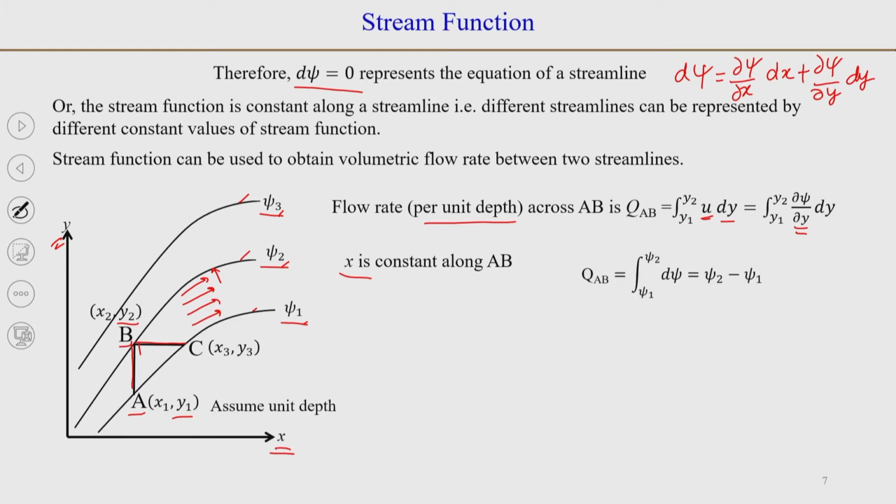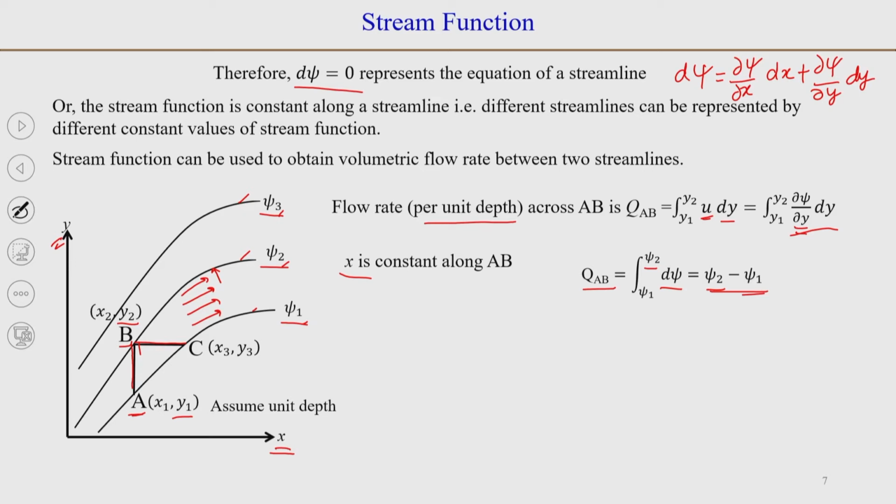So, we can replace this with d psi itself, and we can change the limits. At y1 the value of psi is psi 1, and at y2 the value of psi is psi 2, or at A the value is psi 1 and at B the value is psi 2. When you integrate it, you will get psi 2 minus psi 1 after substituting the limits. So, the flow through this section AB is equal to psi 2 minus psi 1.